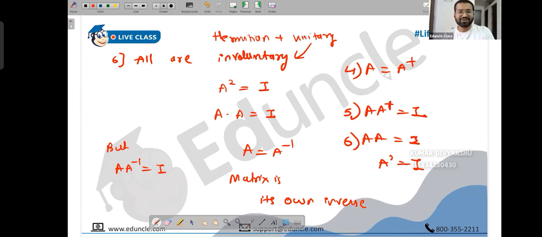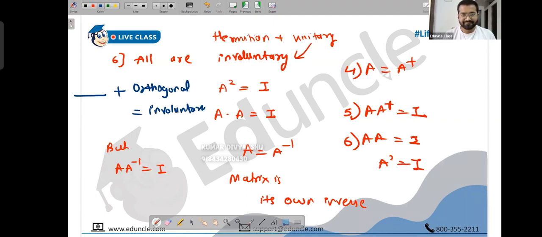This makes me want to create a question here. Can you tell me what kind of matrix plus orthogonal will give me involutory? Think. Just like Hermitian and unitary gives involutory, something plus orthogonal should give involutory. I hope you are understanding the question.